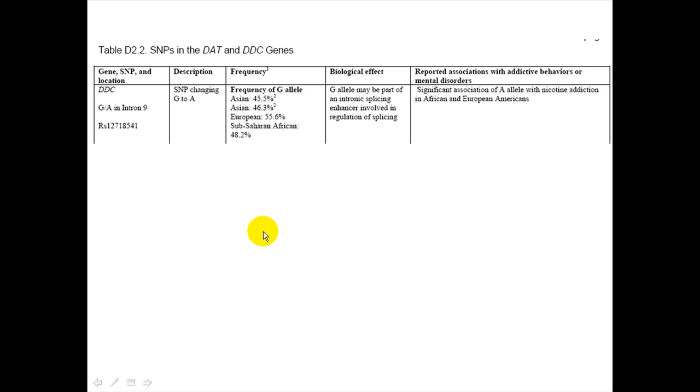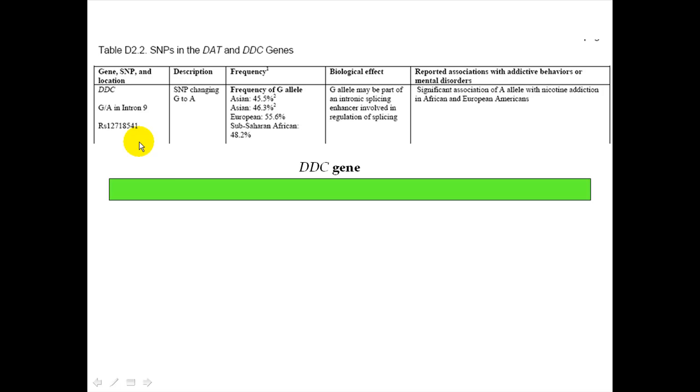Here's some information on the Ddc gene, and actually here's some information on one particular portion of the dopamine decarboxylase gene. It turns out that there's a polymorphism within intron number 9 of this gene. A polymorphism that involves some people having a G at a particular portion within intron 9 and other people having an A within a particular region of intron number 9. Here's what we mean by that.